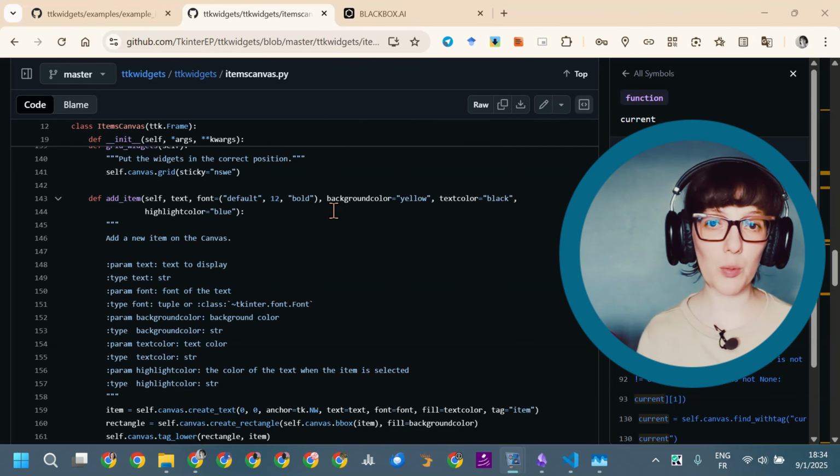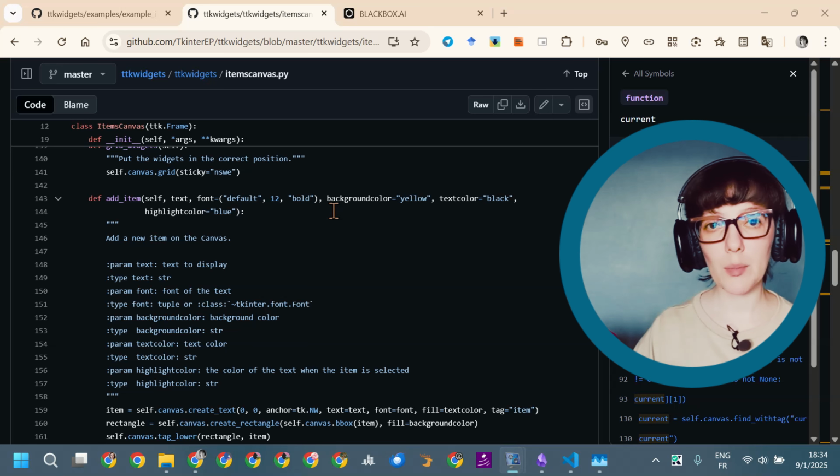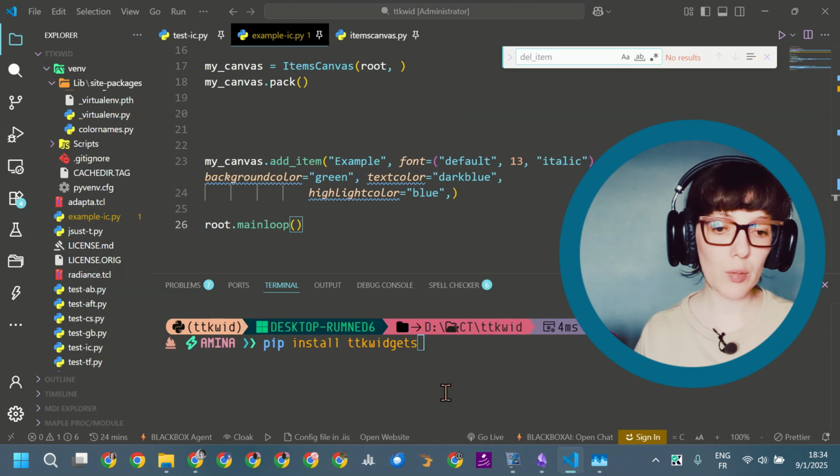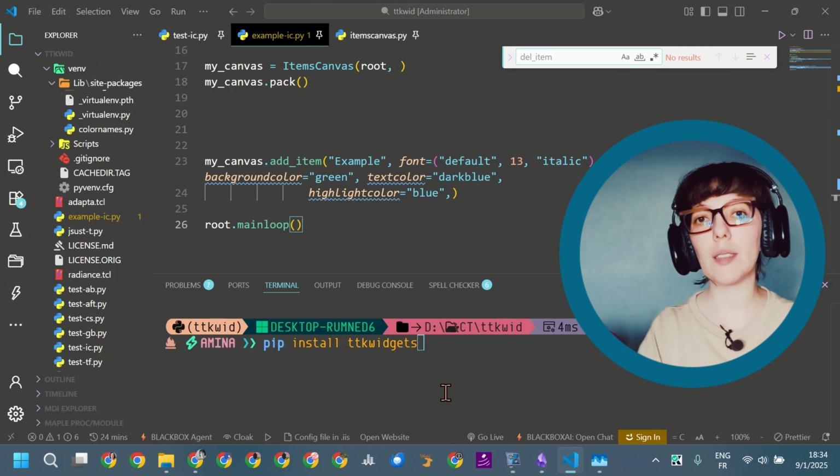The ItemsCanvas widget is a frame with a canvas. You add items to that canvas that are simply rectangles with text. To install the library, all you have to do is run the command pip install ttkwidget.